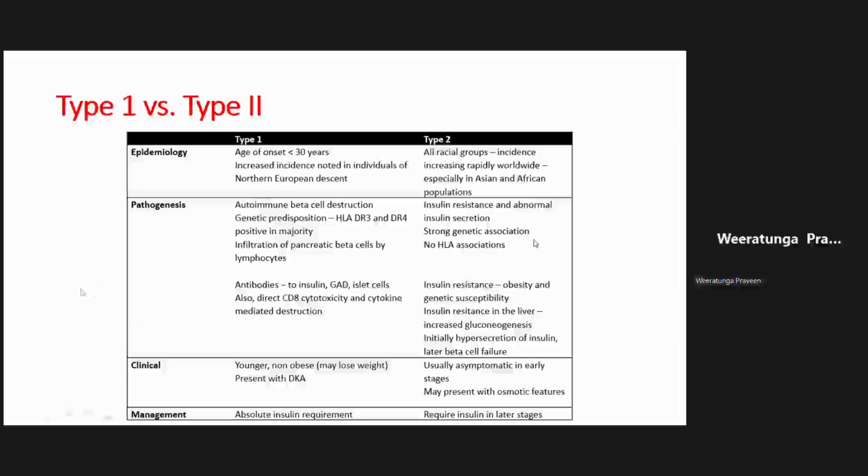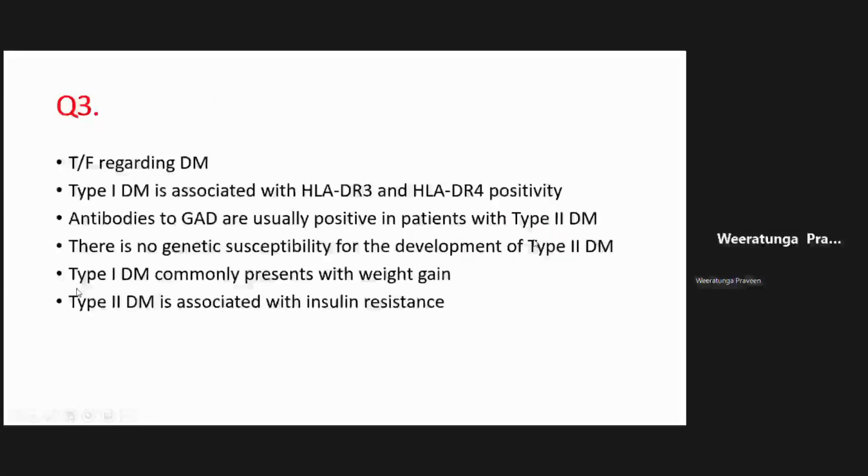Okay, so let's go to the MCQ. So type 1 diabetes associated with HLA-DR3 and HLA-DR4 positive, that is true. Antibodies to GAD are usually found in type 1 diabetes because they have a lot of autoantibodies in their circulation. So apart from GAD antibodies, they also have anti-insulin antibodies, anti-islet cell antibodies, right? And various other ones as well, right? Okay. And you can get antibodies to various components of insulin also in these people.